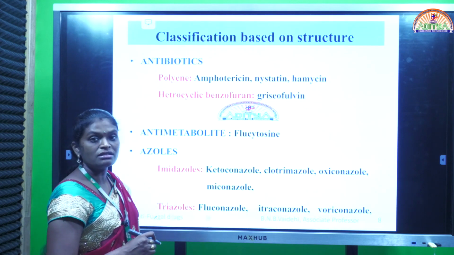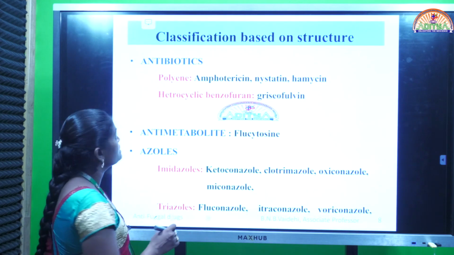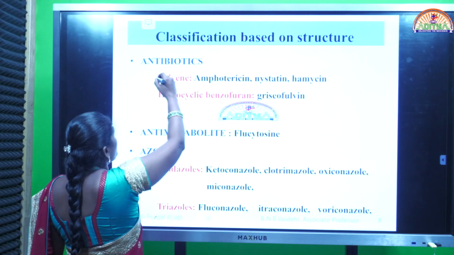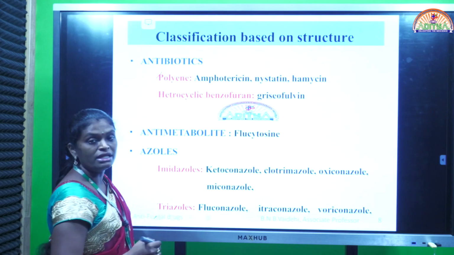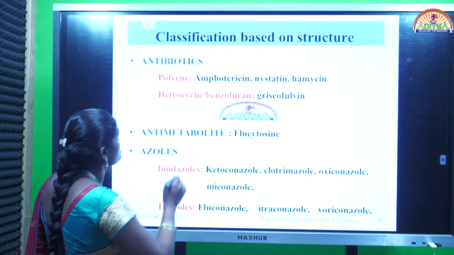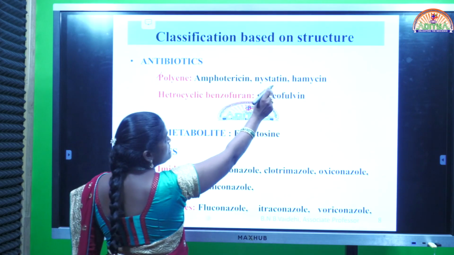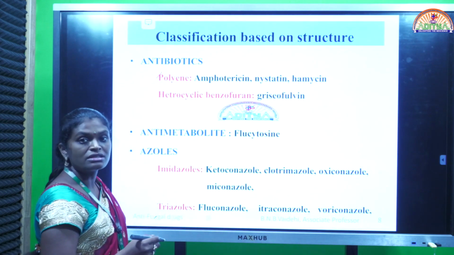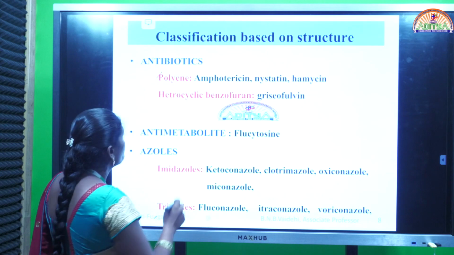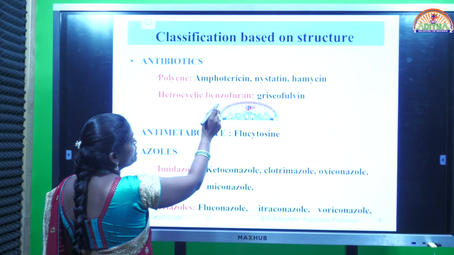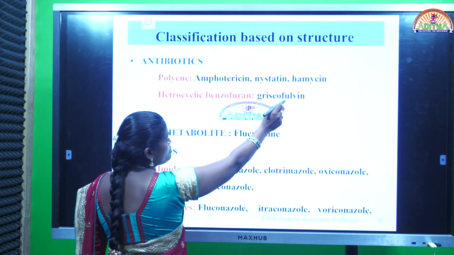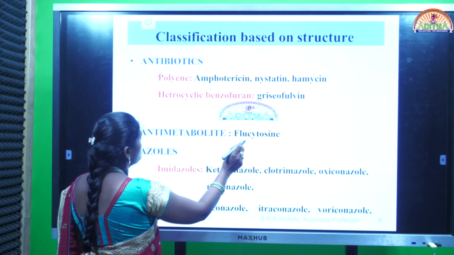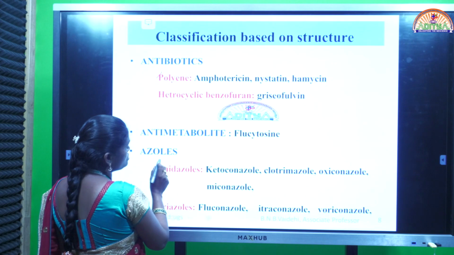Coming to the classification of antifungal agents based on structure. The first category is called antibiotics. In antibiotics, the main important category is polyene antifungal agents. Example, amphotericin, nystatin, hamycin. In this category, you can add another drug called natamycin also. Second one, heterocyclic benzofuran. Example, griseofulvin. Next, antimetabolites, flucytosine. Next category, azoles.